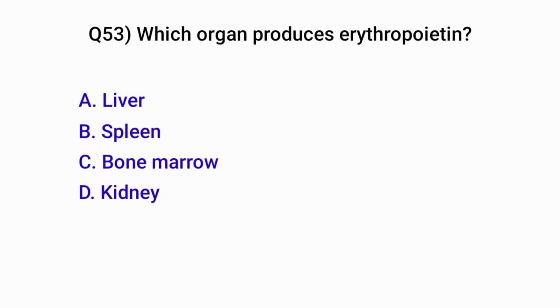Question number 53. Which organ produces erythropoietin? Correct option is D. Kidney.